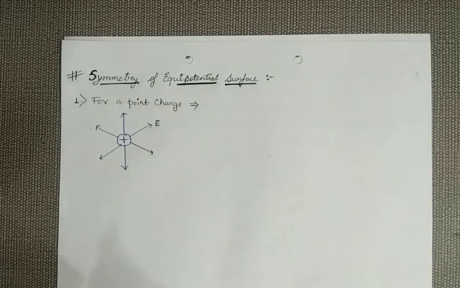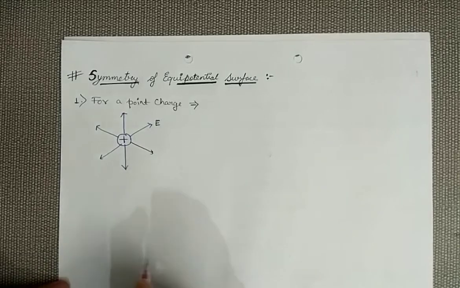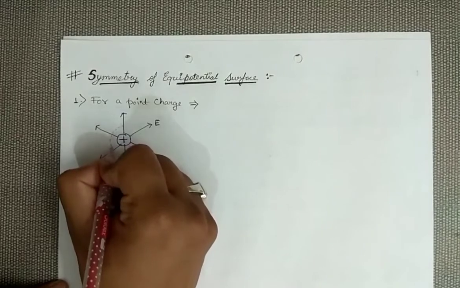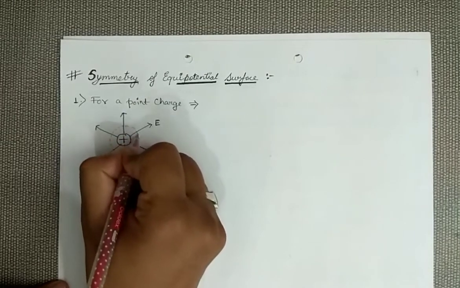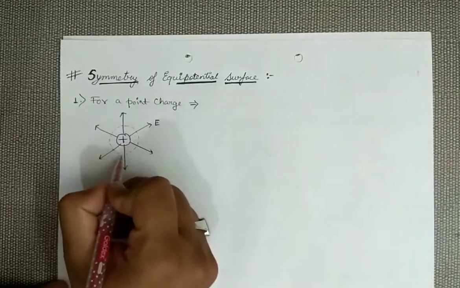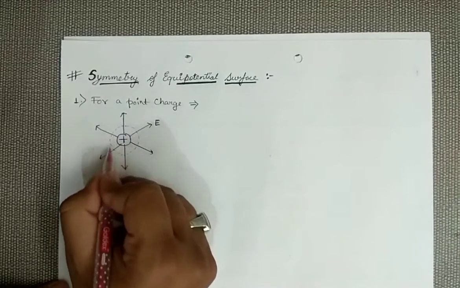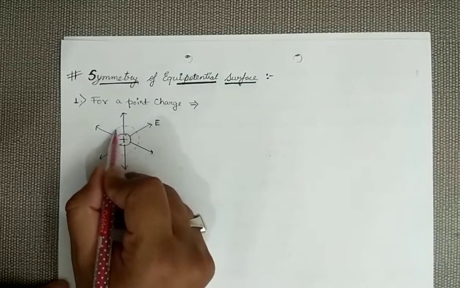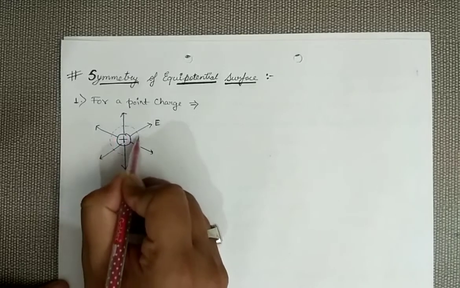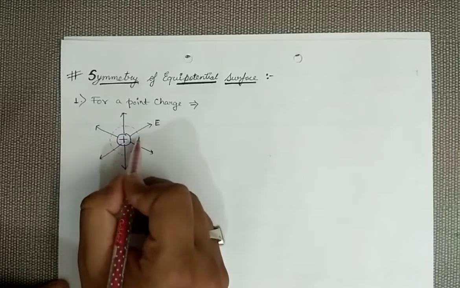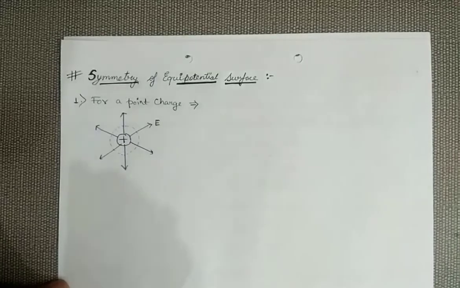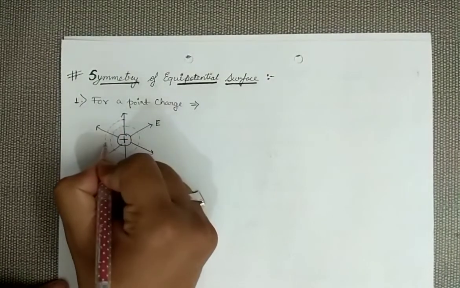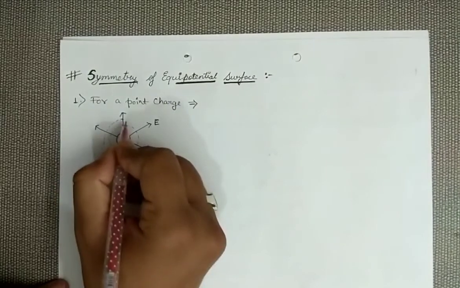Now I have to draw equipotential surfaces. The geometry of the equipotential surface will be such that, see this dotted line which I am drawing here, this collection of points is at the same distance from the charge. So at every point on this circle your potential will remain the same, so it will behave as an equipotential surface. Similarly, you can draw another equipotential surface also.